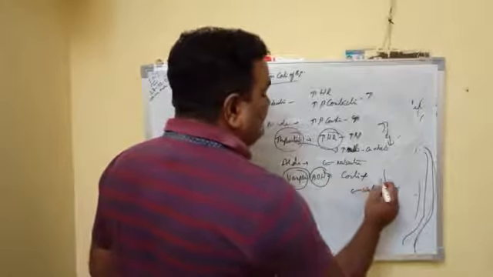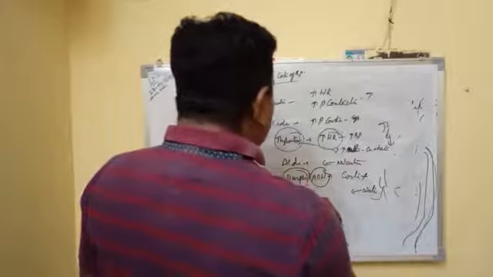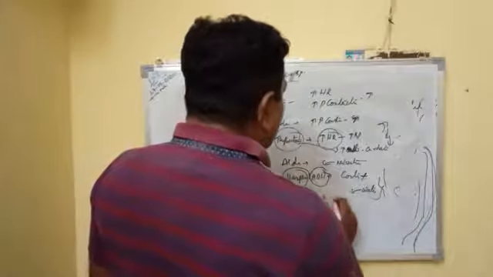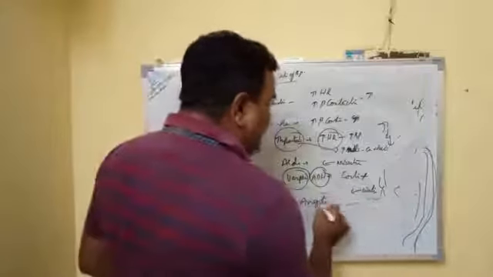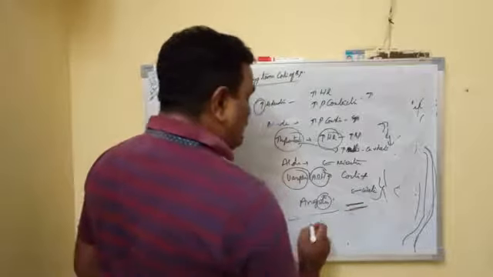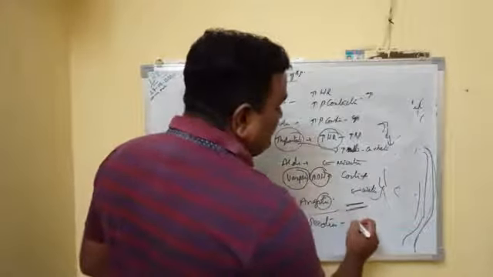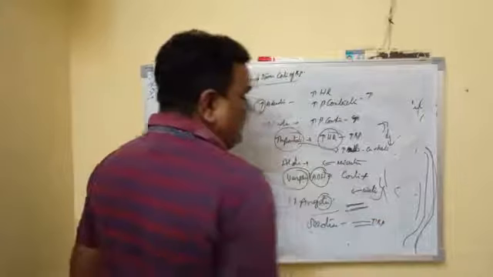Simple. After that, there is angiotensin. Angiotensin causes blood vessels to constrict. And serotonin also causes an increase in BP, or it may cause vasoconstriction.